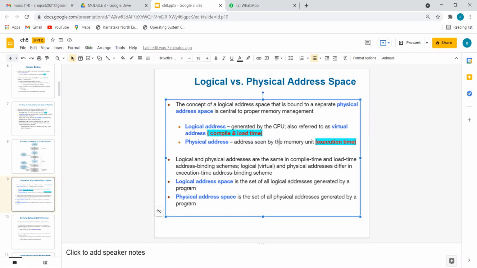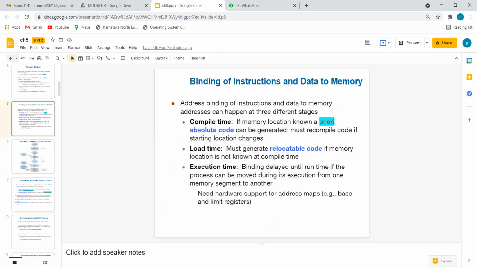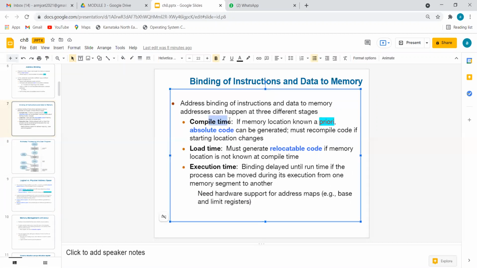Now the condition: if some address is generated at these three different times, which category does it belong to? If an address is generated at compile time, it is called a logical address, which is understood only by the CPU. Also at load time, a logical address, understood only by the CPU. If it is at execution time, it is a physical address.